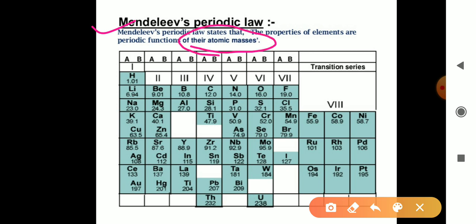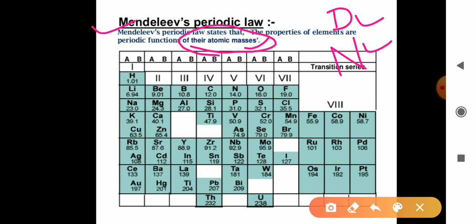So again Mendeleev also thought that the properties are dependent on the atomic mass, as we studied with Dobereiner and Newland. Dobereiner was also based on atomic mass, Newland's octave was also based on atomic mass, and Mendeleev also considered atomic masses for his study.